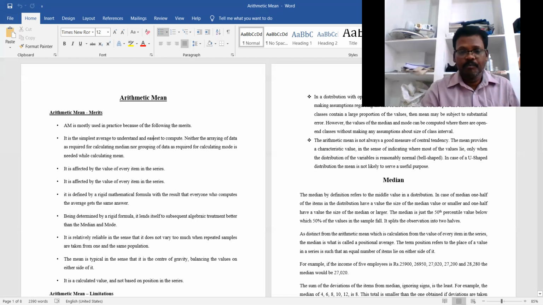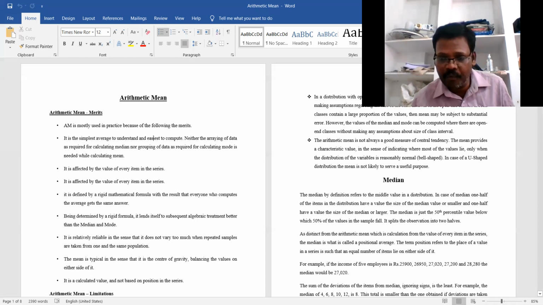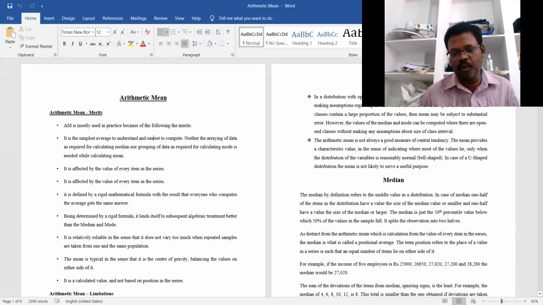For example, consider the incomes of the employees in a particular company. 25,900 is one employee's salary, 26,950 is received by another employee, 27,020 rupees by another employee, and 28,280 by another.